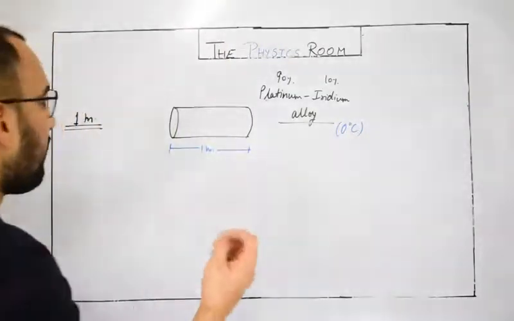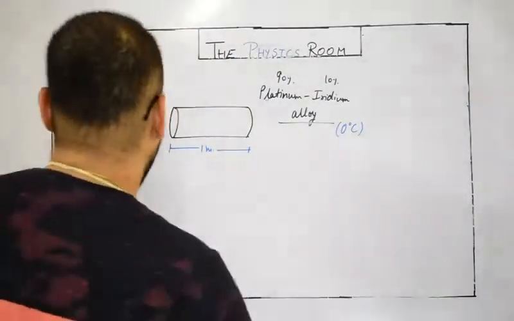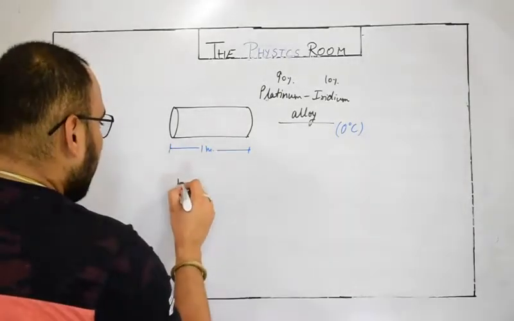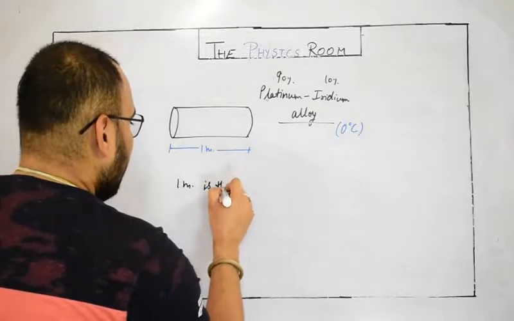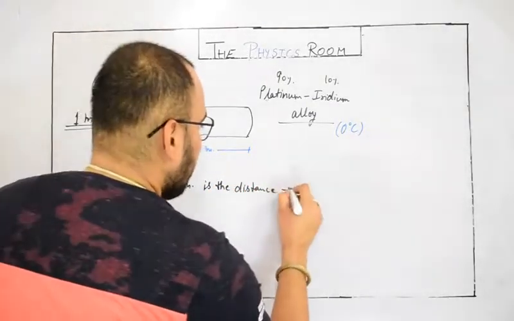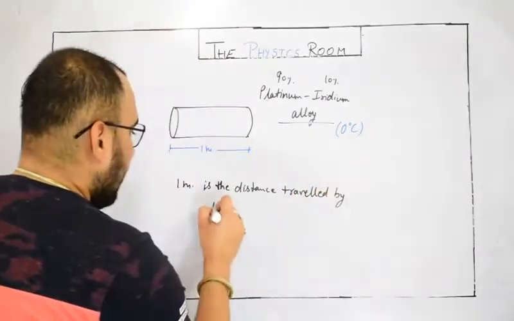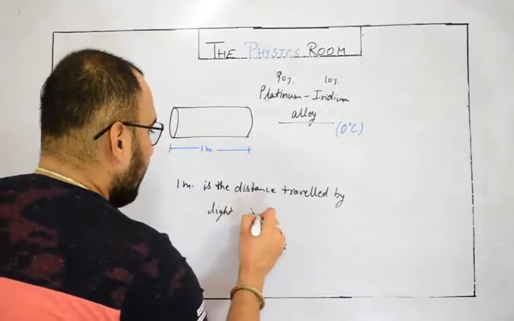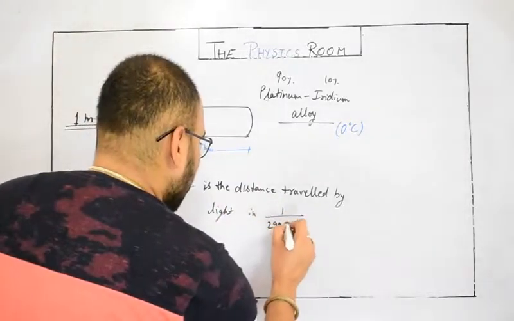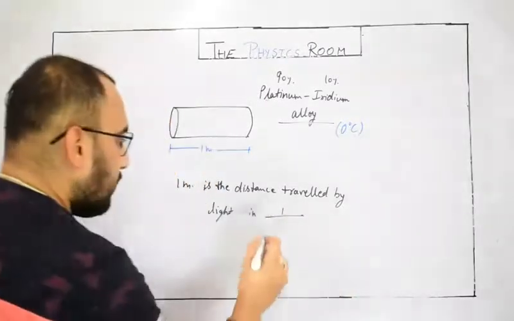They have defined it with the help of a laser, which is a packet of photons, or light. The definition is: 1 meter is the distance traveled by light in 1 upon 299,792. Let me write it properly.